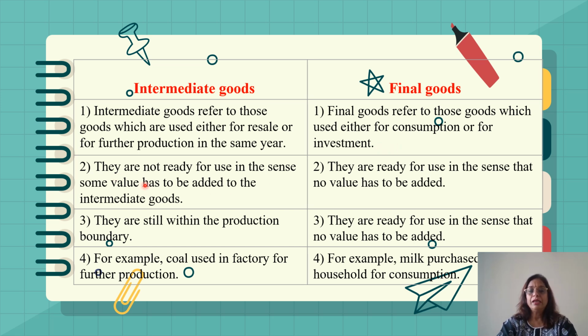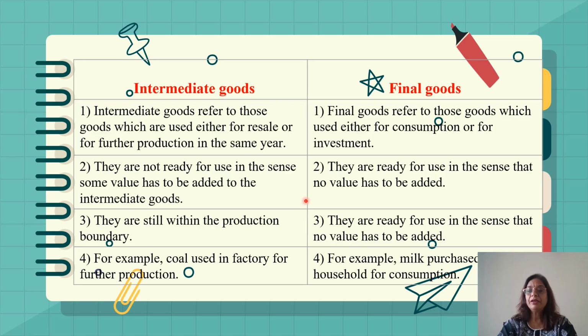Intermediate goods, secondly, are not ready for use in the sense some value has to be added to them. We are not using those intermediate goods directly; we have to add certain value to them.